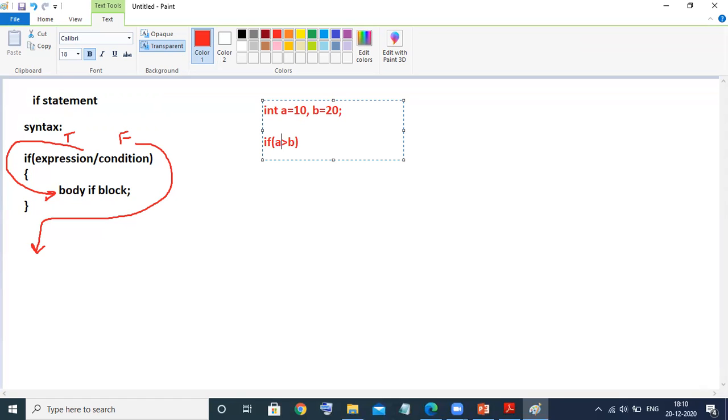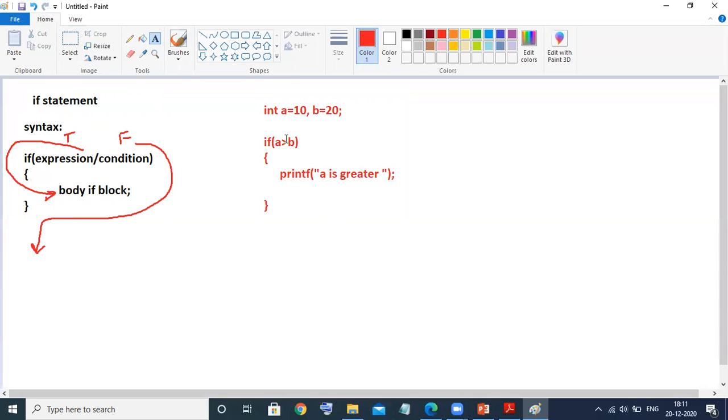I already covered this relational operator in my videos. If a is greater than b, then I want to printf, suppose, a is greater. A simple message I want to print. If a is greater than b, then only it will print a is greater, because only if the condition is true will it enter into that particular block.